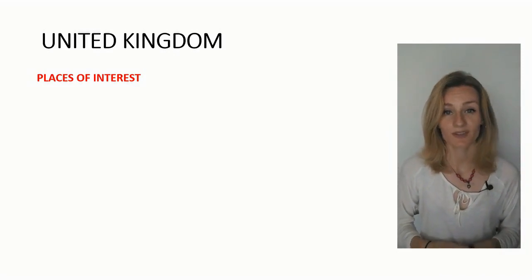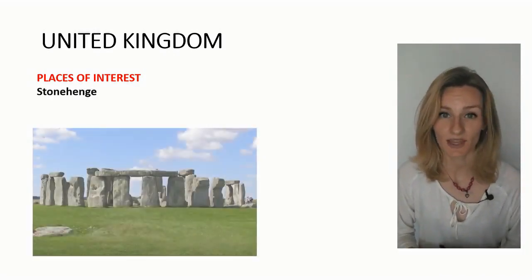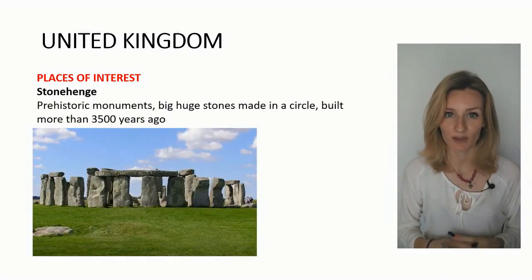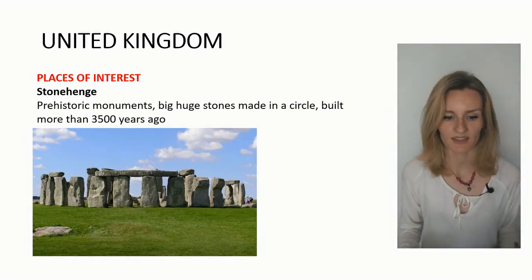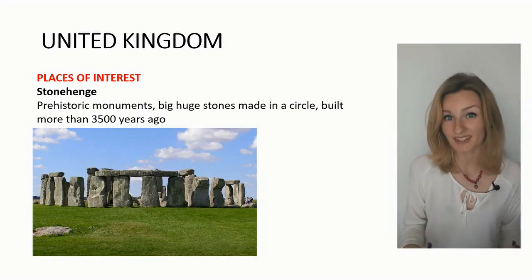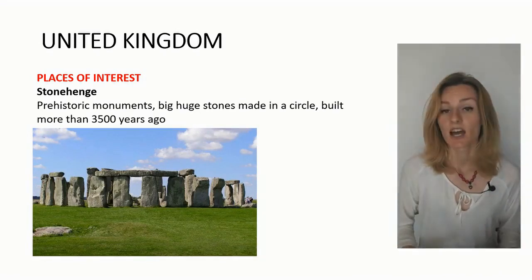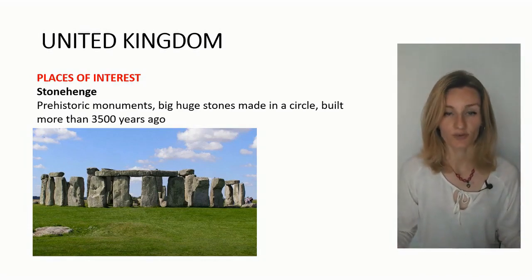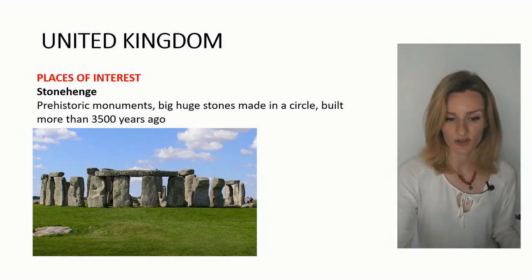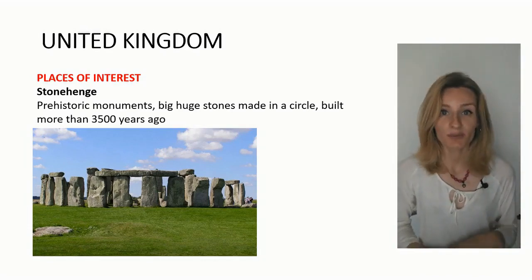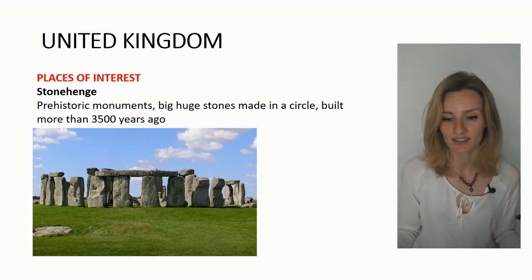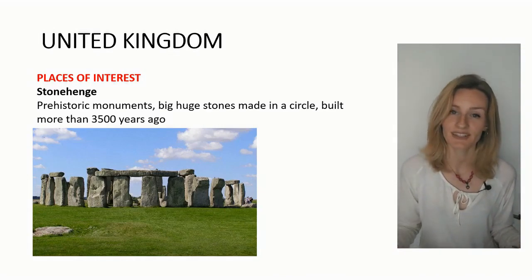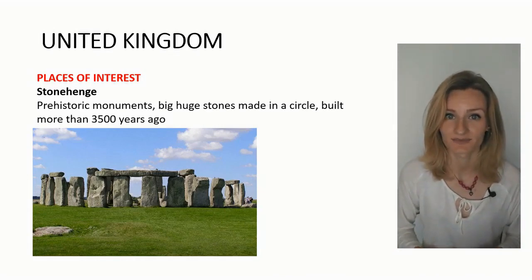For example, Stonehenge. Stonehenge is a very famous place in England. There are a lot of places of interest, but in southern England, you can visit Stonehenge, which is a prehistoric monument, big, huge stones made in a circle, which were probably built more than 3,500 years ago by the first inhabitants of England.